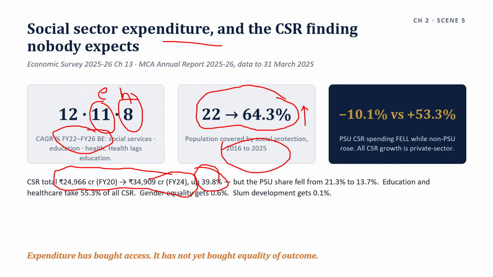But the PSU share fell from 21.3 to 13.7. Education and healthcare take 55.3% of all CSR. Gender equality gets 0.6, slum development gets 0.1%.